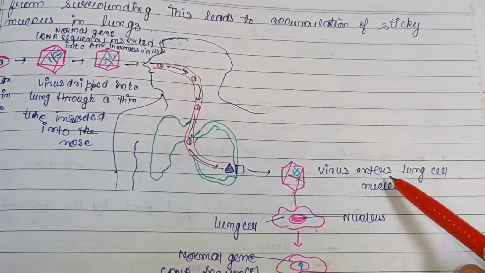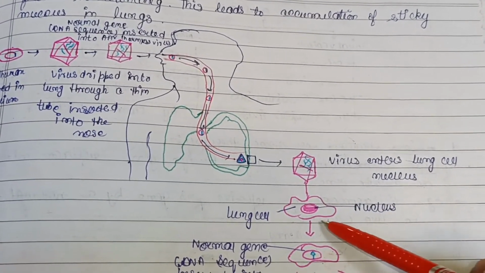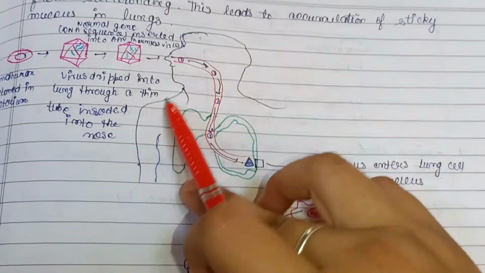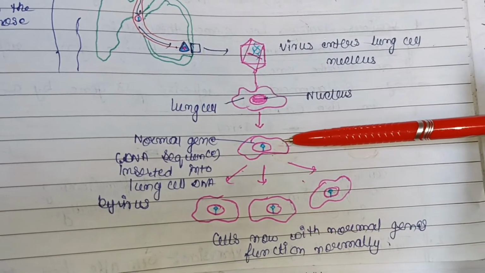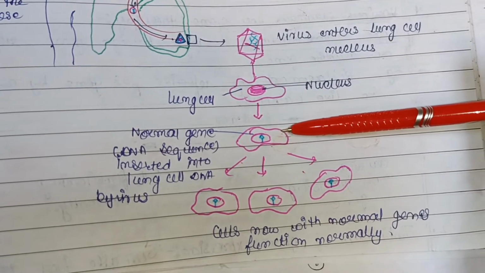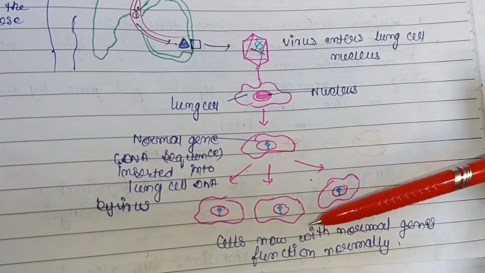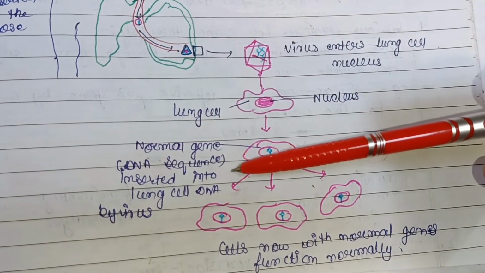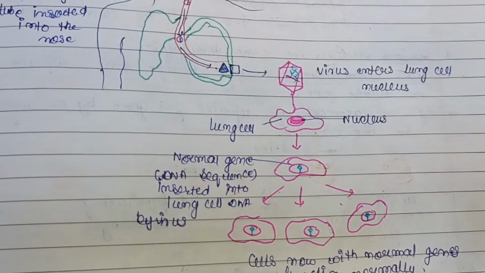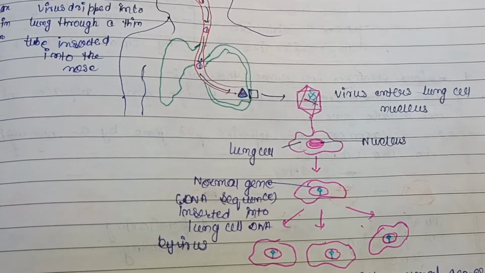Then from the lungs, the virus enters the lung cell nucleus. This is the nucleus, this is the lung cell. Then the normal gene, the DNA sequence, is inserted into the lung cell. Cells now with the normal gene, that is they function normally, okay, and this is transferred by the virus only. So this is about in vivo gene therapy.